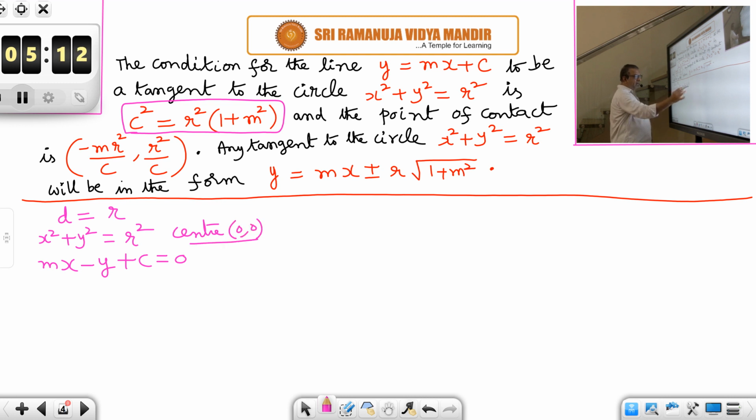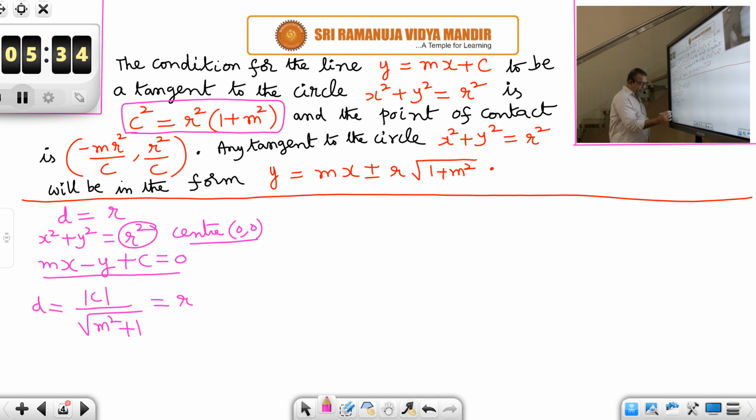From the center to this line, the distance is d. So, substitute 0, 0 in this line, you will get c. So, mod c by root of what? m square plus 1, that is d. That must be equal to the radius of the circle. Radius of the circle is r. So, it must be equal to r.